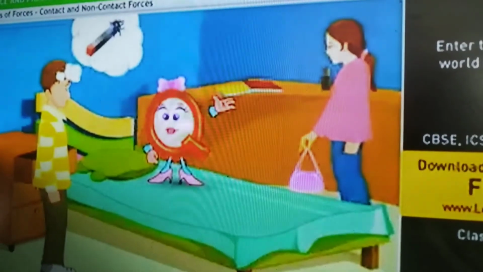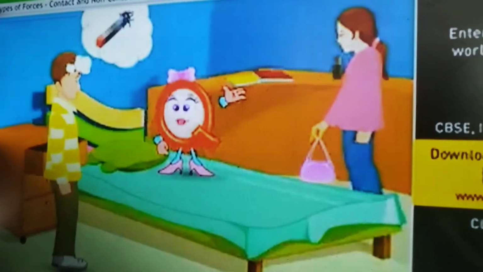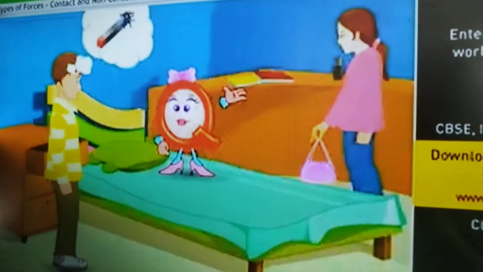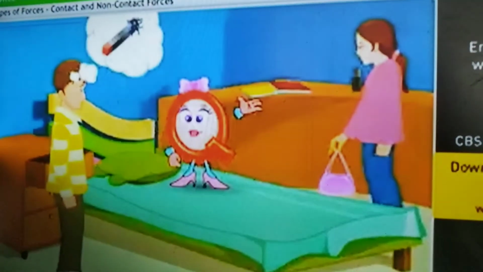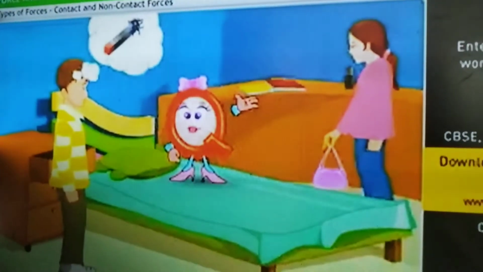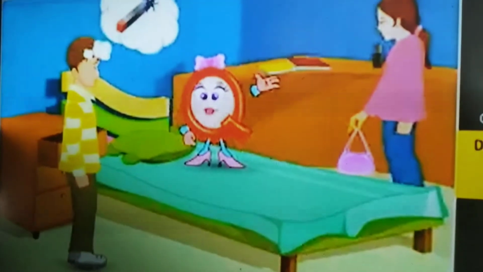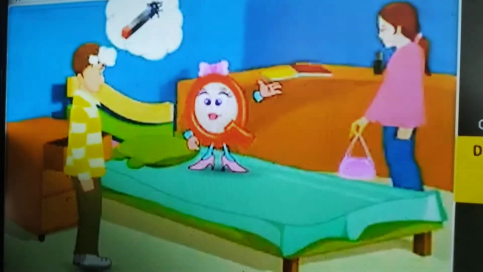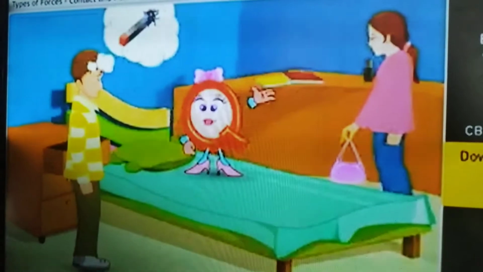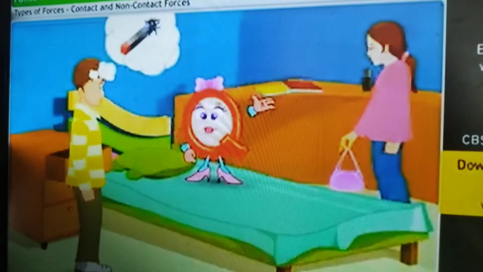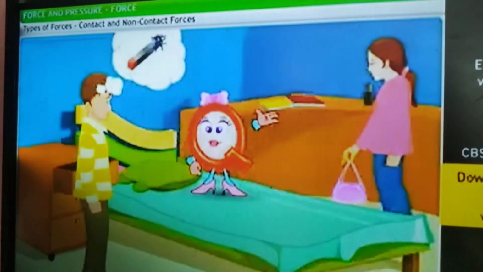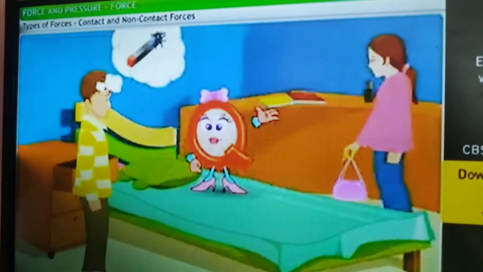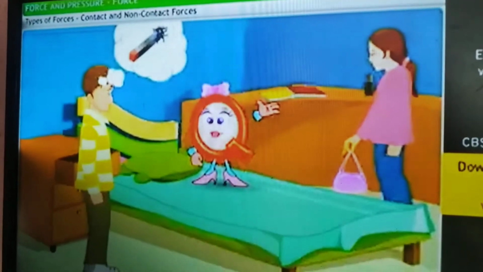Okay, tell me, children, can you open a table drawer without touching it? No. So you may guess what I am going to teach: contact and non-contact forces. The force which results when there is a direct physical contact between two interacting objects is known as contact force.